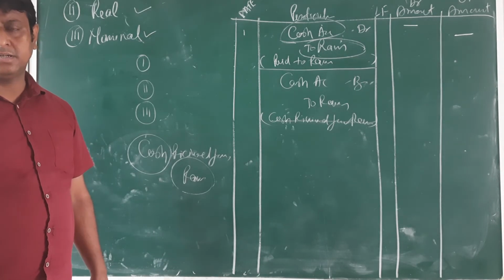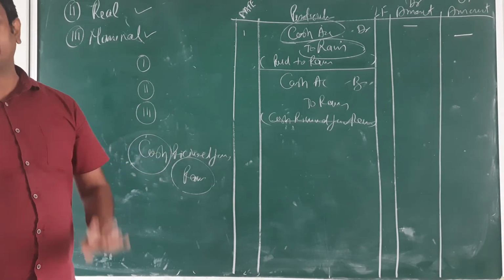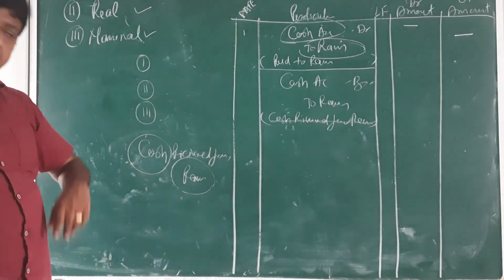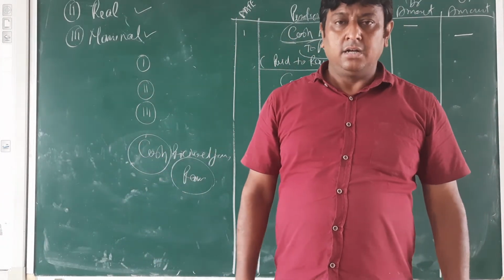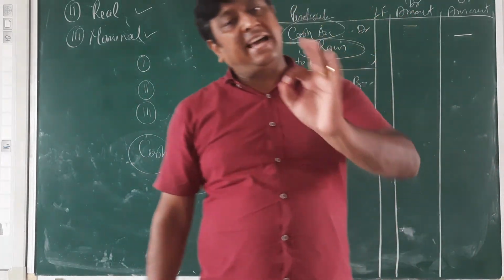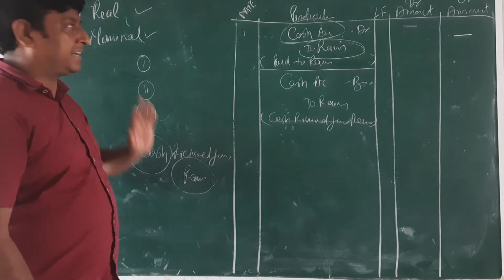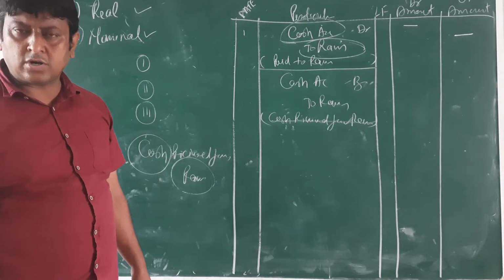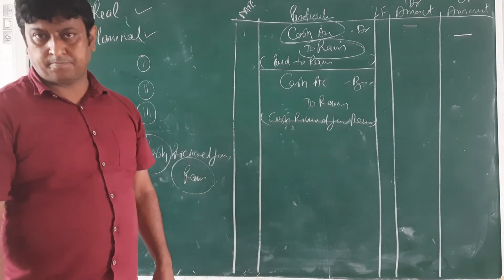Rent paid. Rent is again two accounts: rent and cash. Rent is the nominal account, expense. Expense will debit and cash will credit. You are easily applying the rule of only one account. As the rent will debit, it's confirmed, so surely cash will credit. On the basis of that, we enter all the journal entries.